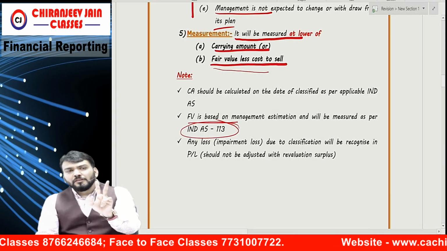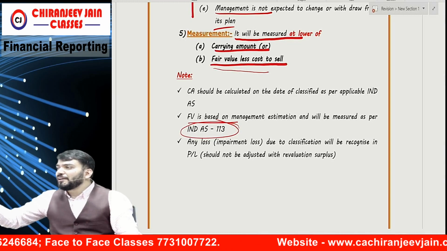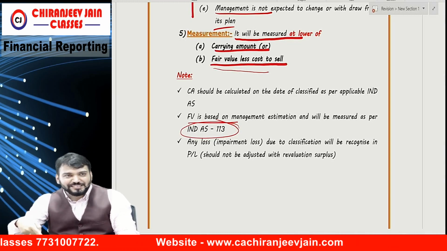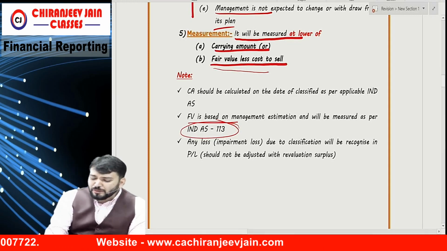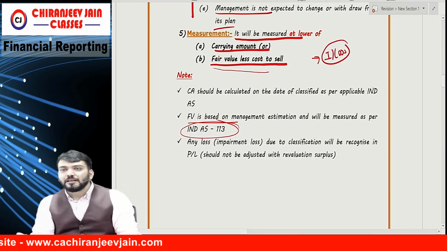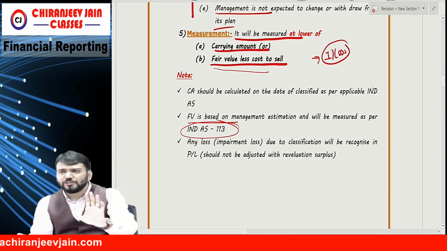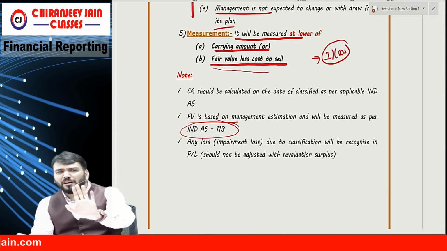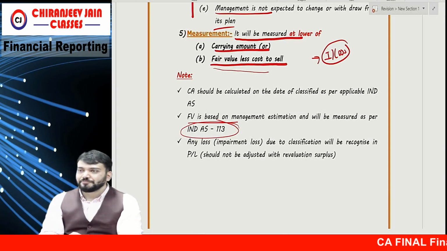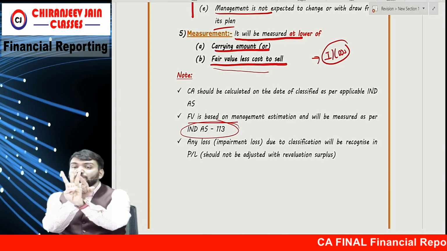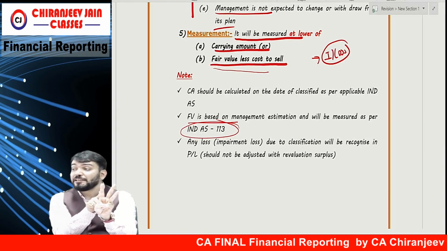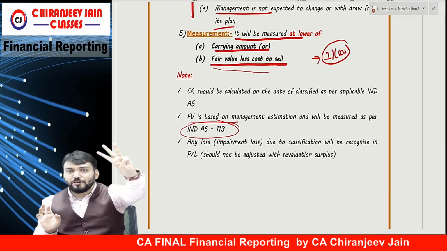Now, downward revaluation, impairment, and this is also one type of downward decrease now. This loss will also be known as impairment loss, even though it is not as per Ind AS 36. Means in Ind AS 105, if the fair value is less than carrying amount, we call it impairment loss only. Name is same, measurement principle is different. So there are three types of loss. One is downward revaluation, one is impairment loss as per Ind AS 36, one is impairment loss as per Ind AS 105. Three losses.